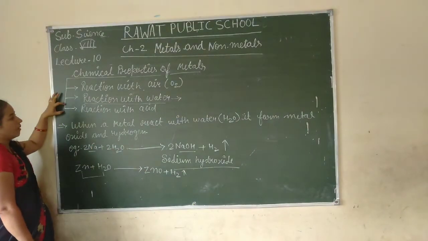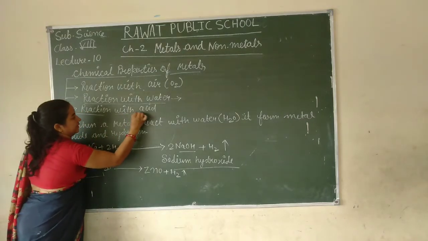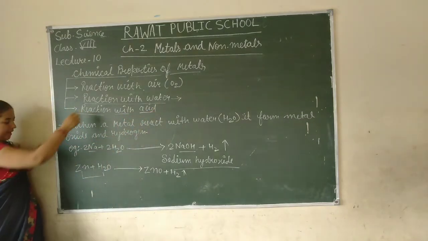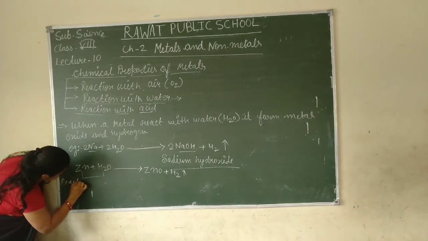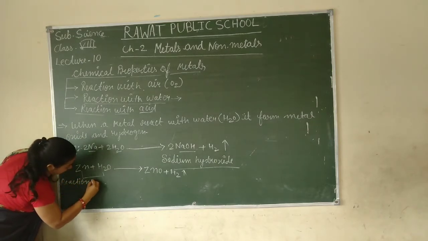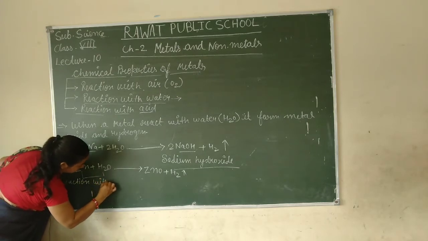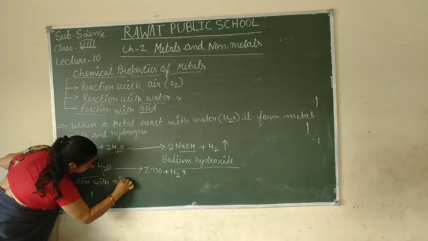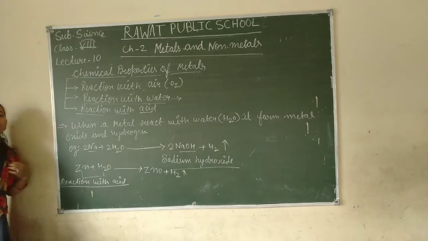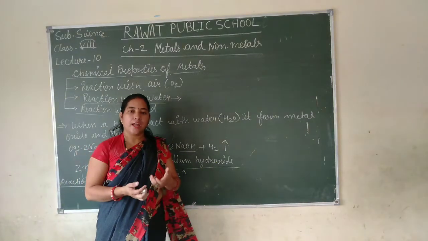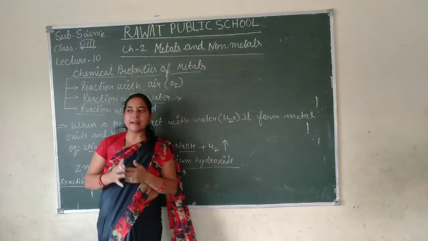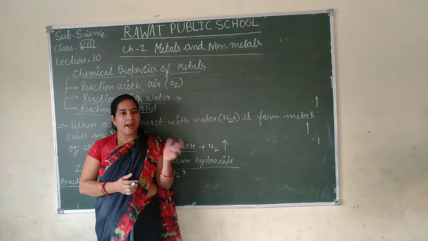Now, the next topic is reaction with acid. Reaction with acid. What happens when a metal reacts with acid? So, when a metal reacts with acid, it forms